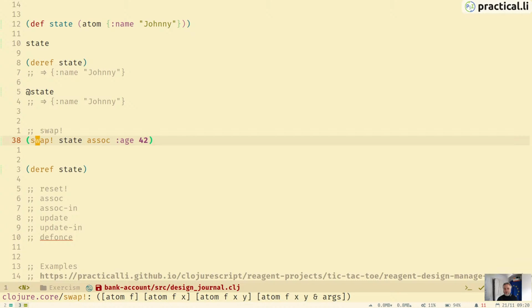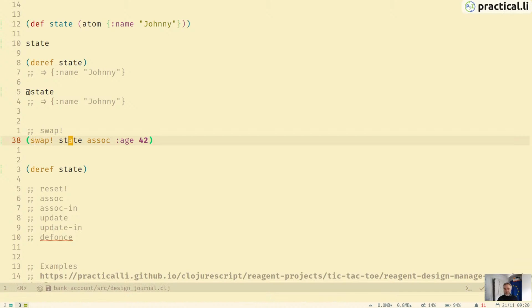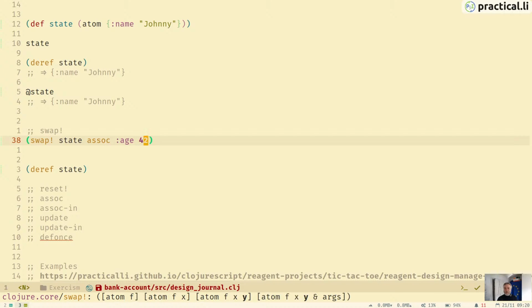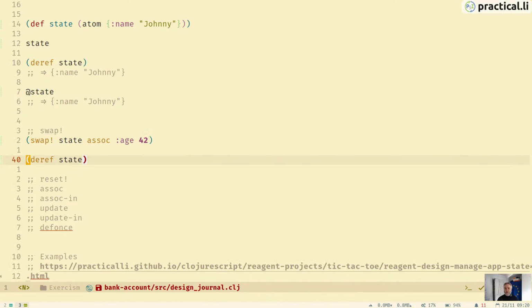It's called swap, not change. It's swapping the original value for a new value that it's creating. It's taking the original value of state and using the assoc function to update it, creating a new value with the two extra values, and then we get a new hash map that is the value managed by the atom.